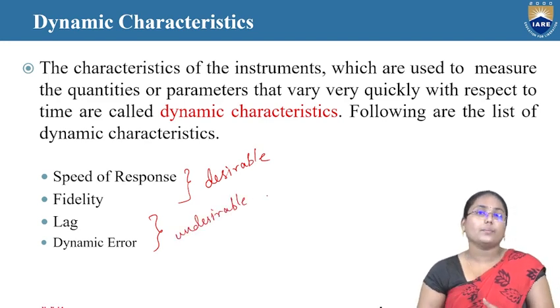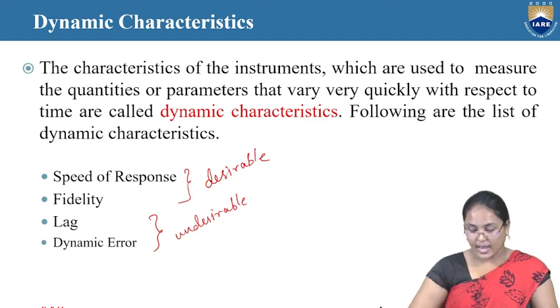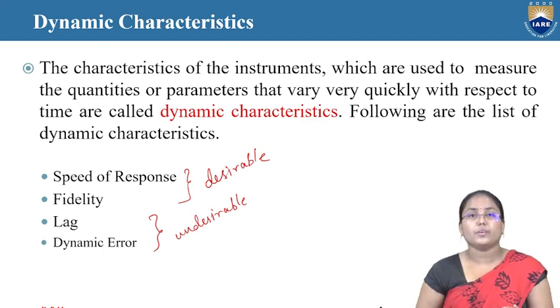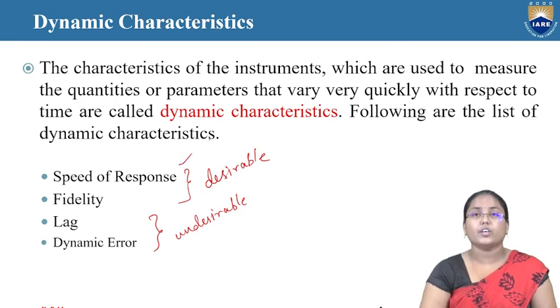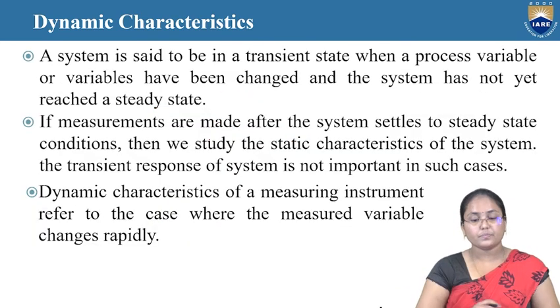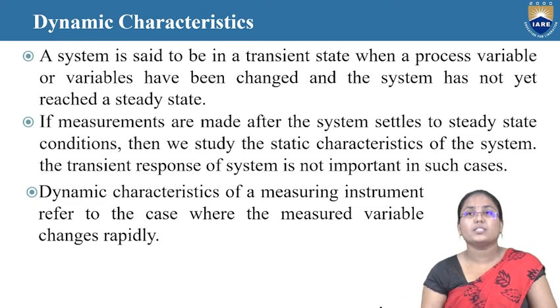Once we look at any particular instrument, what we want is the speed of response to be very, very high. That is, as soon as there is a change in a measurement process, that has to be reflected in the instrument. That is nothing but the speed of response. The other one is here. A system is said to be in a transient state when a process variable or variables have been changed and the system has not yet reached a steady state. If the measurements are made after the system settles to steady state conditions, then we study the static characteristics of the system.